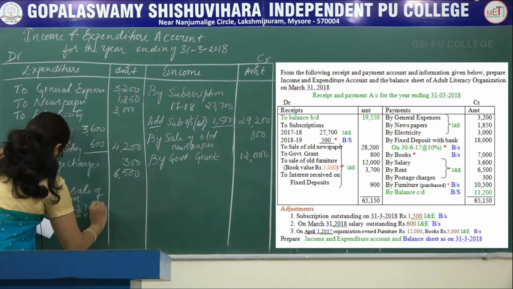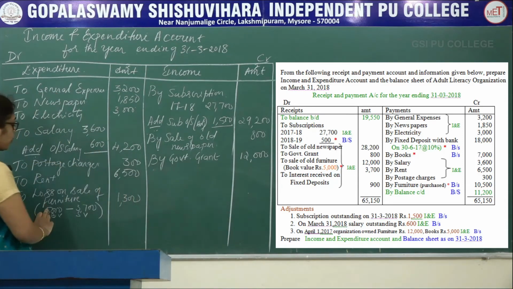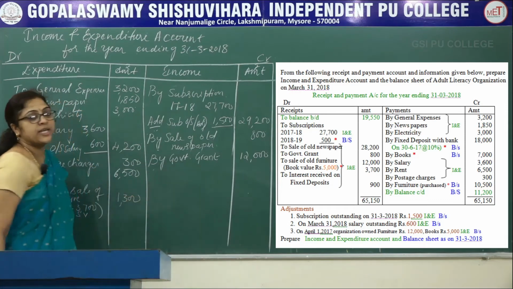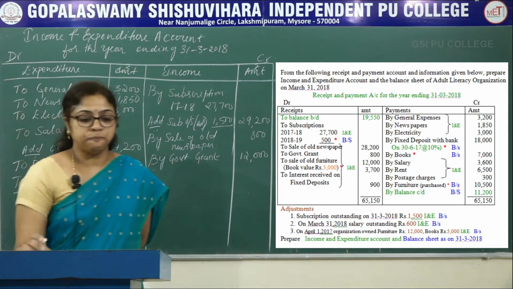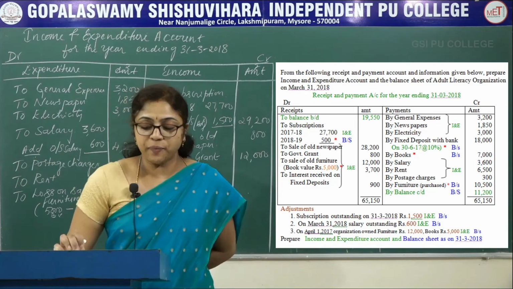So after deducting you will get 1,300. If book value is more than the selling price, then you will get loss. If book value is less than the selling price, then you will get profit. If you get profit, then you record it on the income and expenditure account credit side.